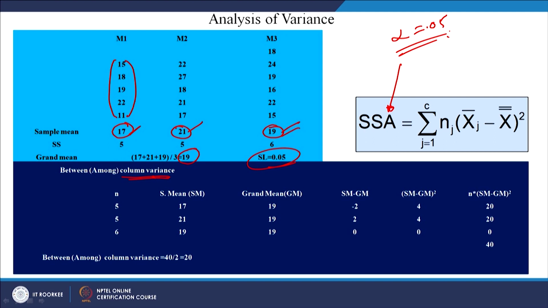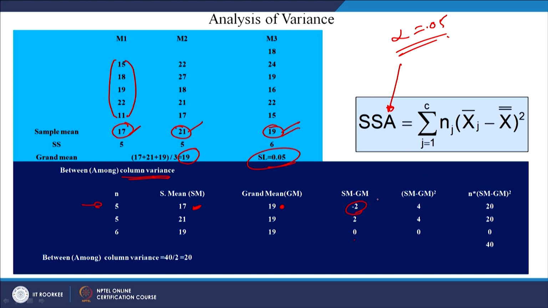Now, let us calculate among group variance. First is the sample mean of the first group, then the grand mean. Sample mean minus grand mean: 17 minus 19 is minus 2, 21 minus 19 is plus 2, 19 minus 19 is 0.